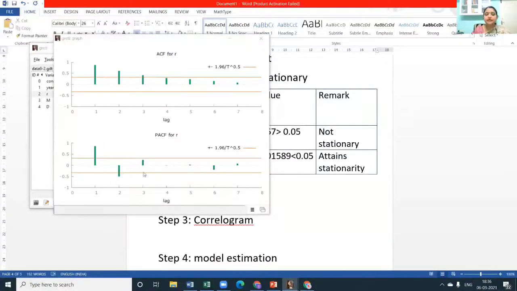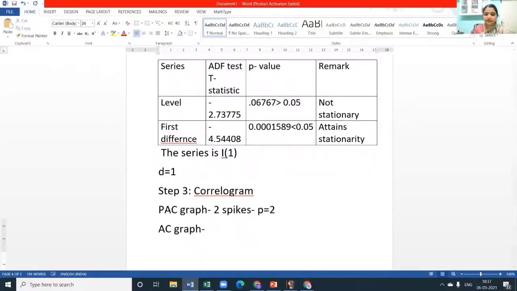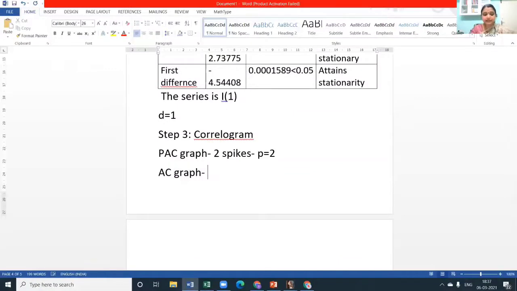So here let us try the correlogram. From the correlogram we can see that in the PAC graph we have 2 significant spikes, so we can write the value of P as 2. From the AC graph, right now I will say it is an exponential decay. It doesn't show any spike as such, or if you have a confusion we can say it is 3 spikes which are above that.